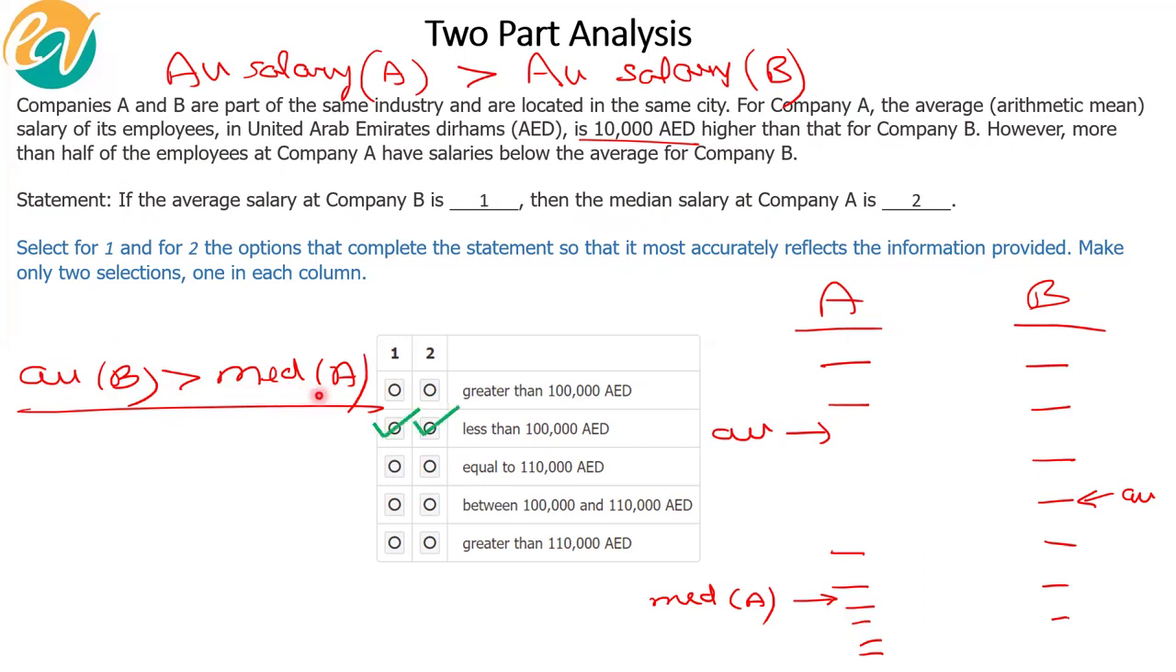So that's the answer. Because we do not know the quantum of difference. However, if the average at B itself is lesser than 100,000, then we know for sure from this relationship that the median at A should also be lesser than 100,000. Now, this is that typical case which we discussed earlier where the same answer is true for both the responses. Are we clear, guys?